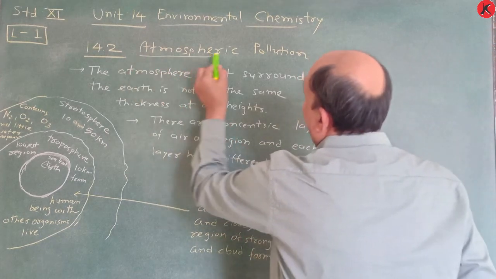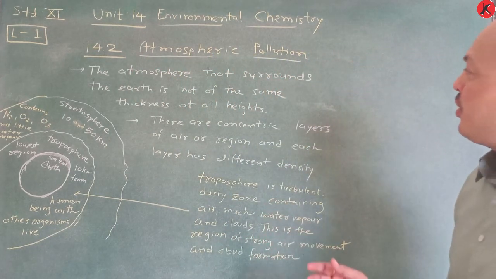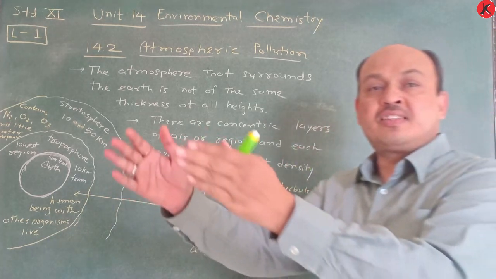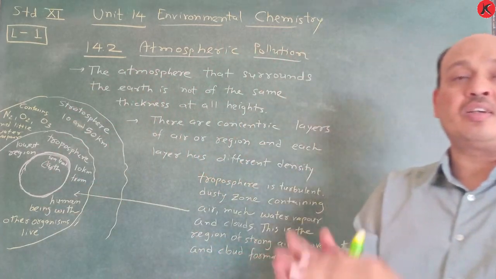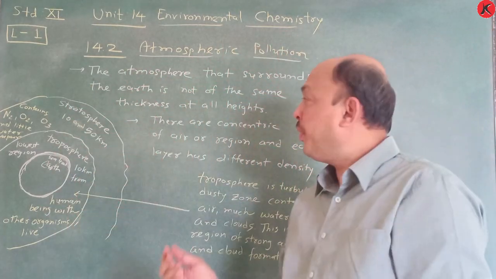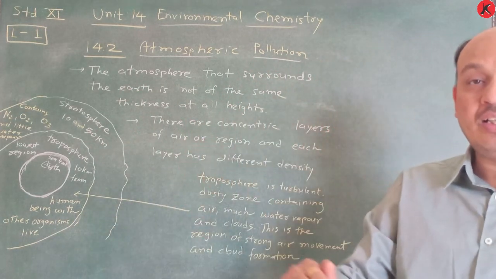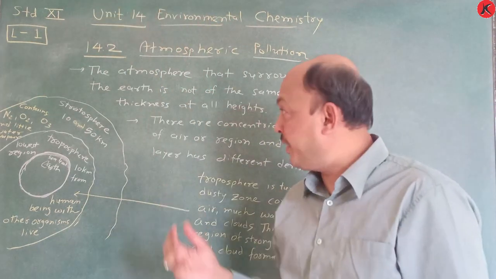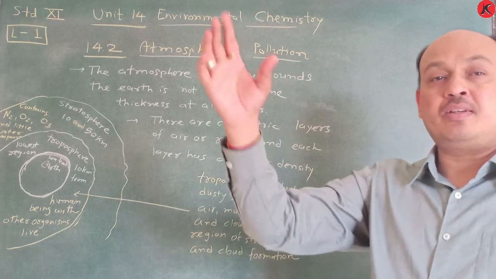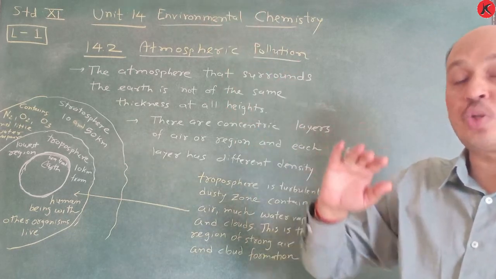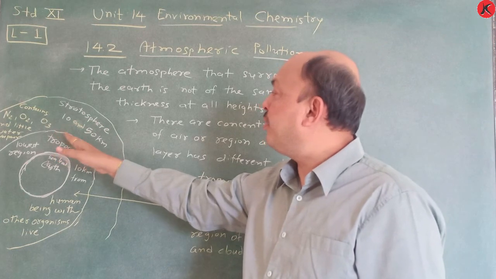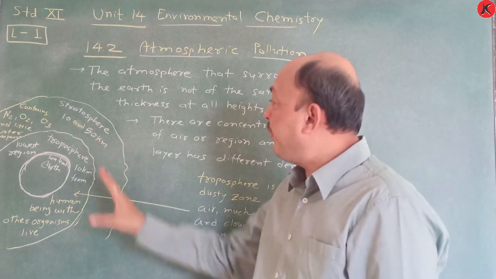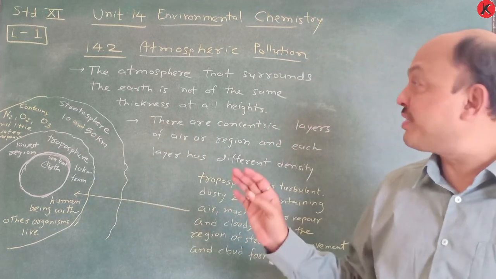(14.2) Atmospheric pollution. We learn this atmospheric pollution here, but to understand, the earth's surface, you know that the earth is a round shape, like a globe. In it sea level is there, and above the sea level the region is considered as atmosphere. Up to 10 km from sea level it is considered as troposphere, and 10 to 50 km it is considered as stratosphere. So here certain words you have to remember. This is very important for your MCQ examination also.